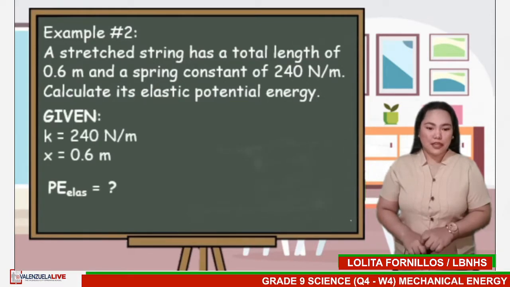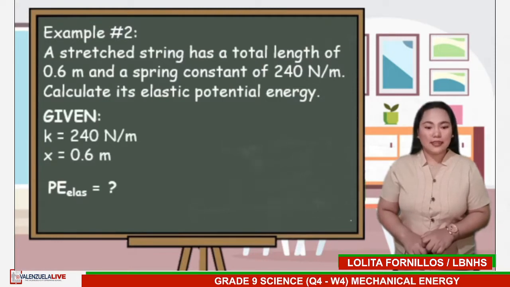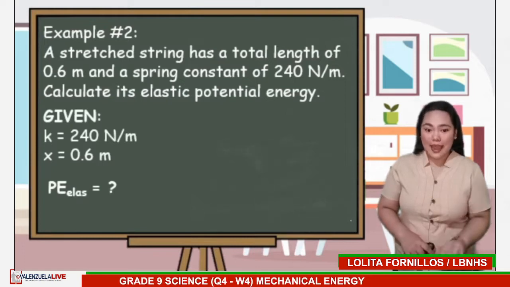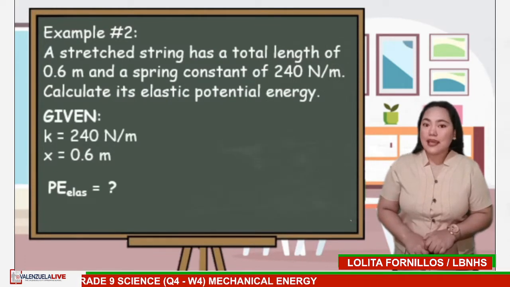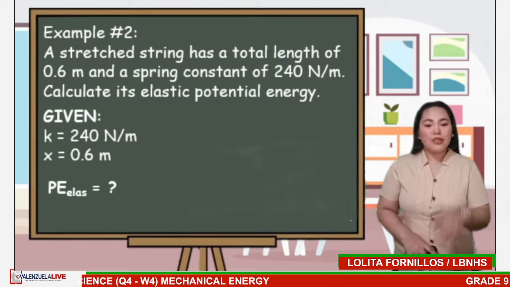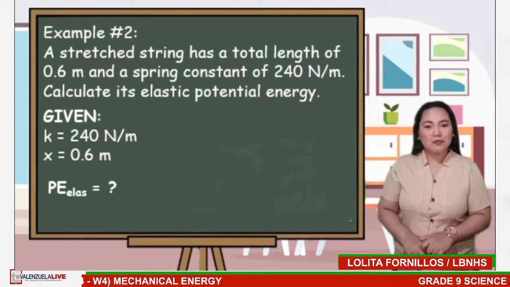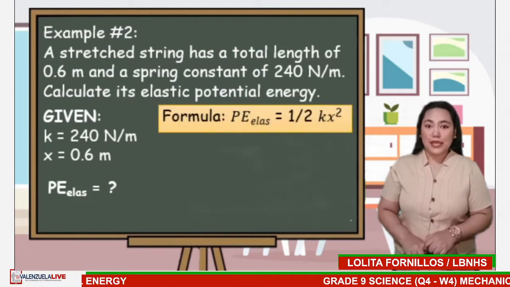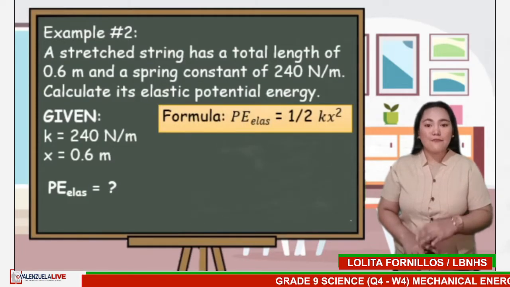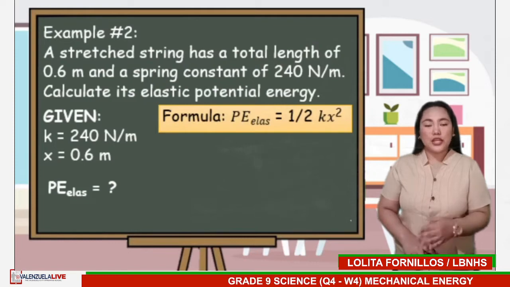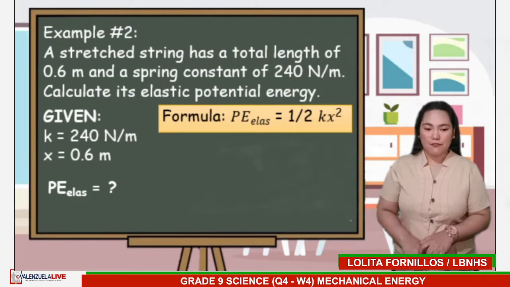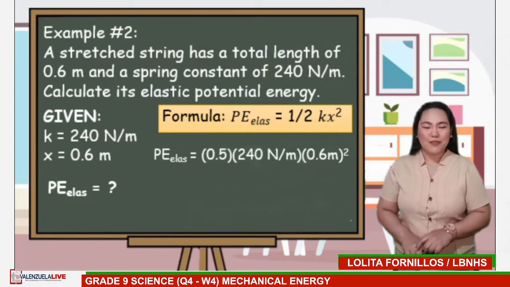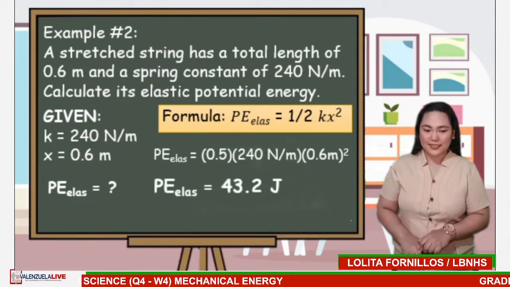Write down the given. k, or the spring constant, is equal to 240 Newton per meter, and x, or the extension length, is 0.6 meters. We are asked to solve for the elastic potential energy. Let us use the formula PE_elas equals 1/2 kx squared. We can change 1/2 to 0.5. Then substitute the given values. The answer will be 43.2 joules.